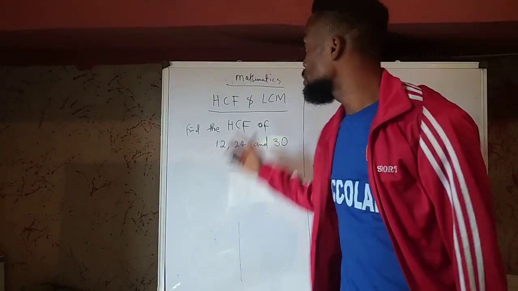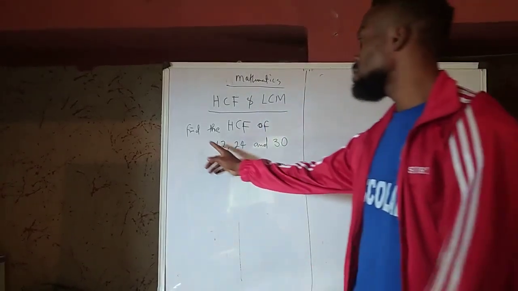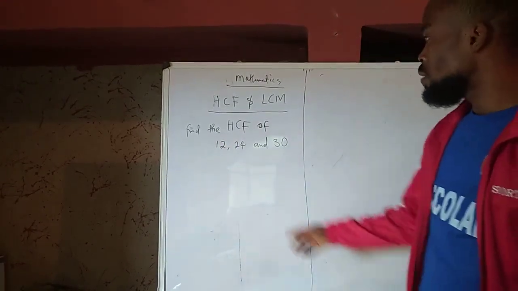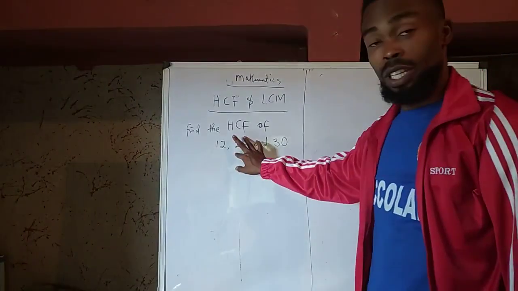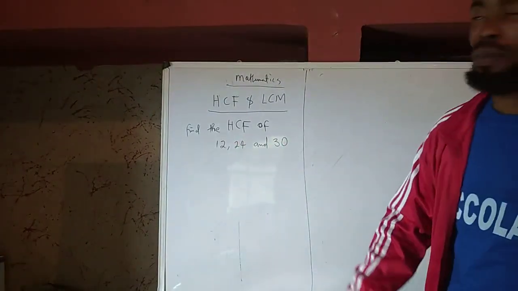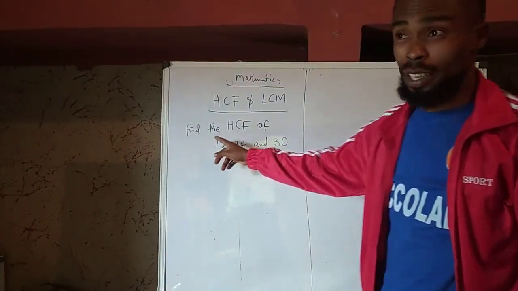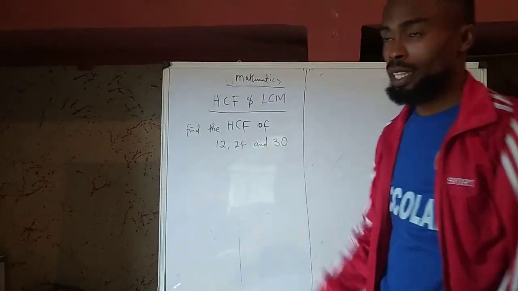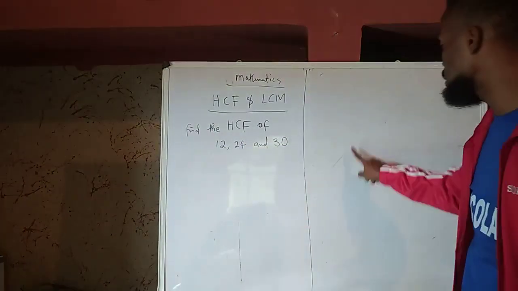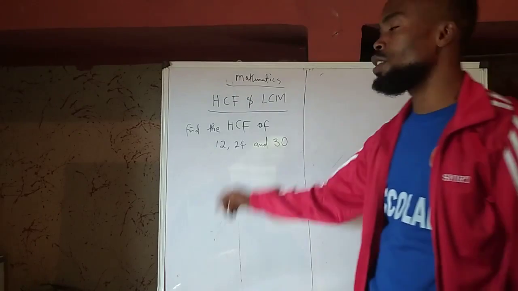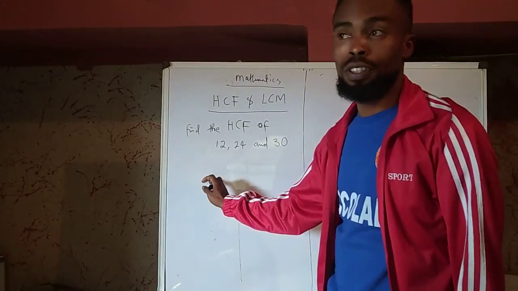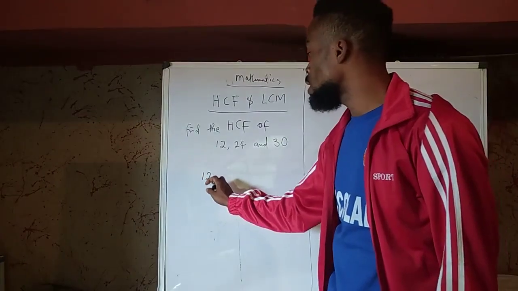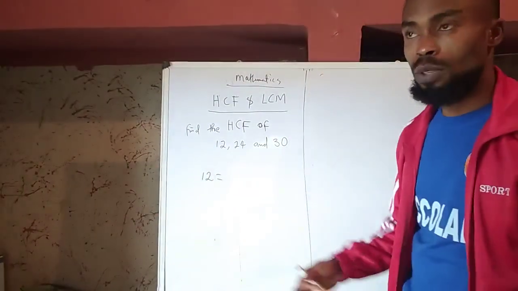Okay, so before we go into LCM, this example requires us to find the HCF of 12, 24, and 30. So how do we go about finding the HCF of 12, 24, and 30? Okay, so we are going to look for the factors of 12, right? So factors of 12, that's what we should do.